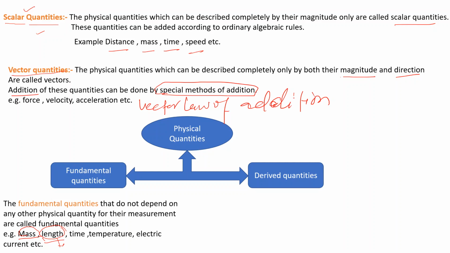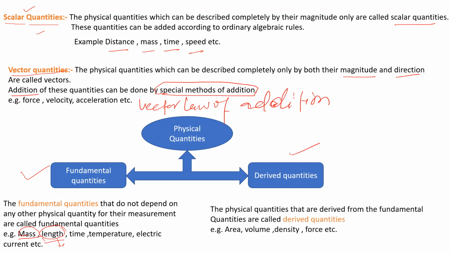Likewise, a derived quantity is one which fully depends on the fundamental quantities to express itself. Derived quantities are the physical quantities that are derived from the fundamental quantities, like area. Here is length. What is the unit of length? The unit of length is meter.